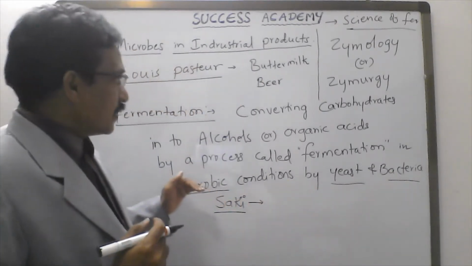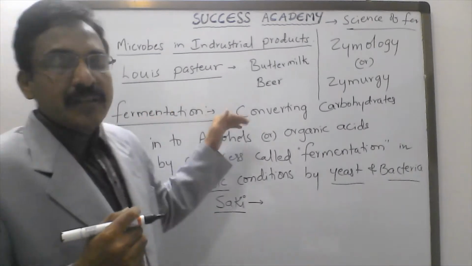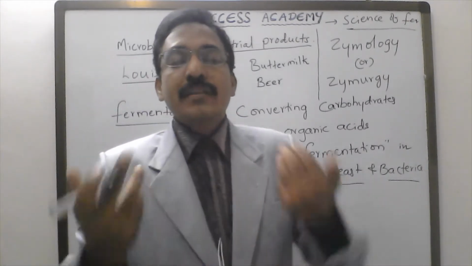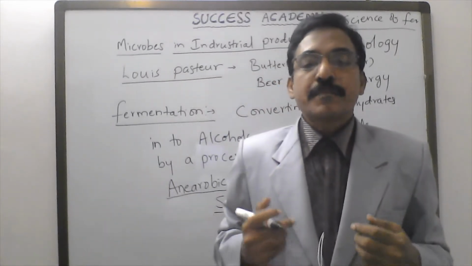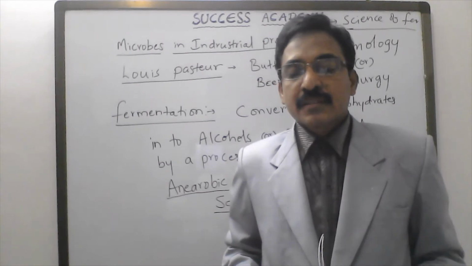Okay, I think you are understanding what fermentation is, what malt is, what the malting process is, and why the malting process is important in the preparation of beverages.